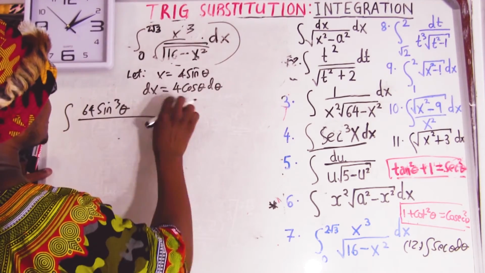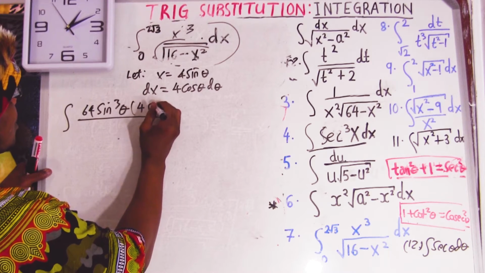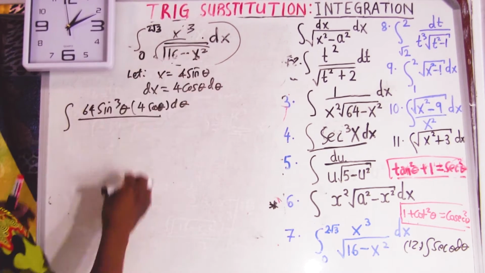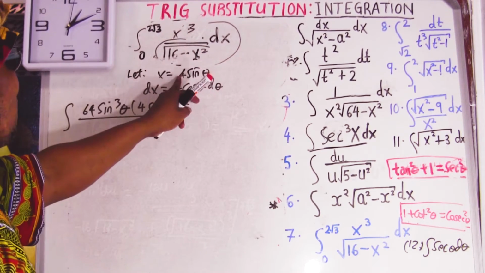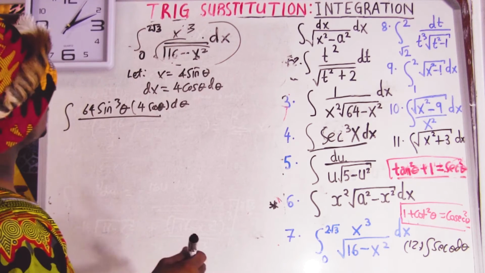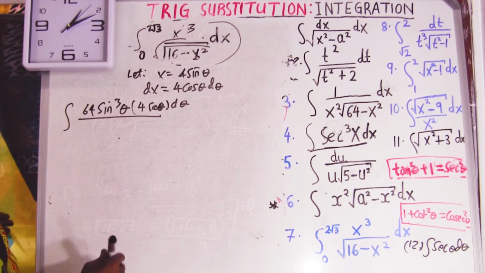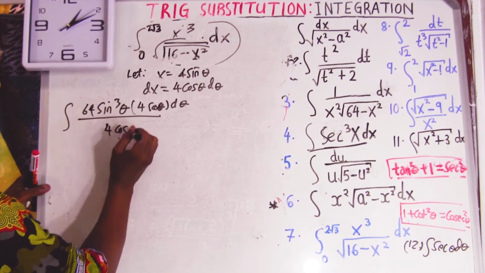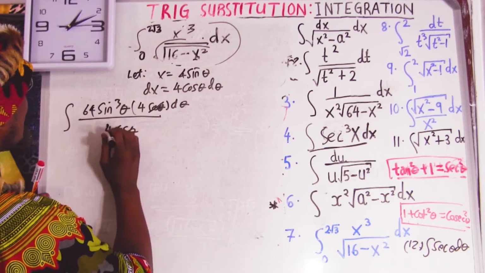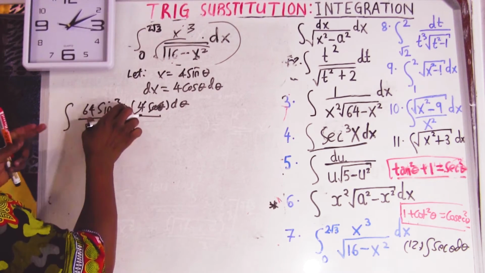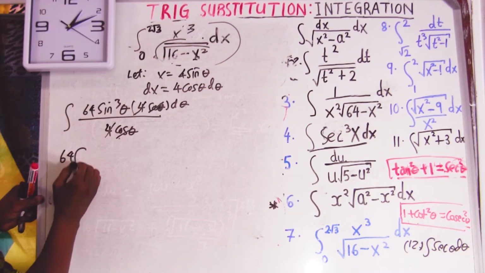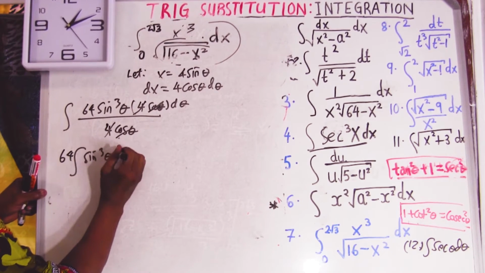Okay, dx, what is dx? dx equal to 4 cos theta d theta. This stuff here we can get, because it's going to be 16 minus 4 sine squared, which is going to be 4 cos. You can substitute slowly, but you know why I say that. For now, you should know. Okay, this and this one cancel, 4 and 4 cancel. So we have this. 64 goes at the back, so it's going to be 64, and then integral of sine cubed theta d theta.